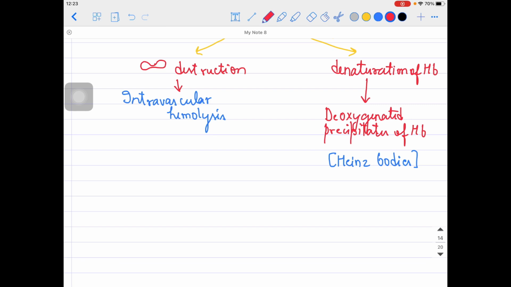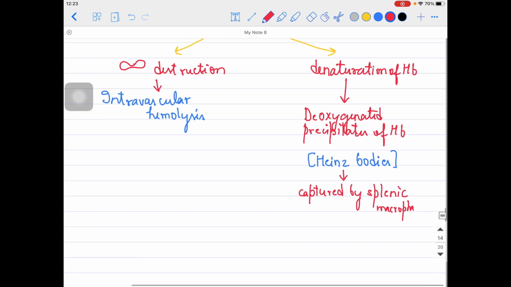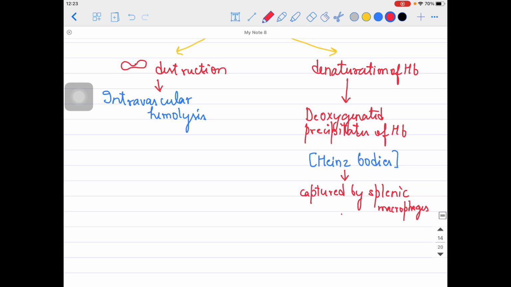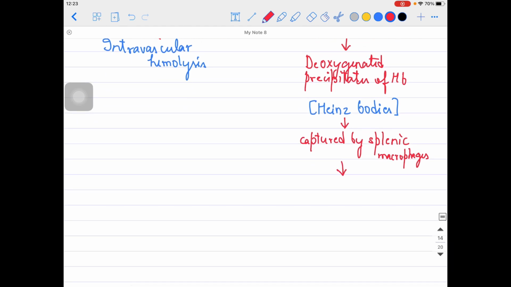As they pass through the spleen, they will be captured by the splenic macrophages. And if they are captured by these splenic macrophages, what might happen, guys? They will take a bite on these RBCs, and that's how we are calling this condition bite cells.